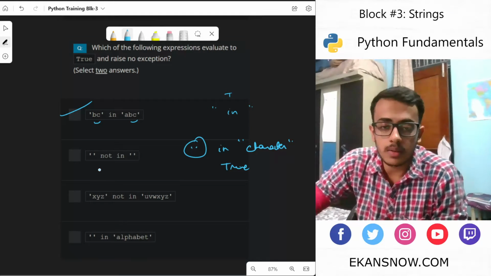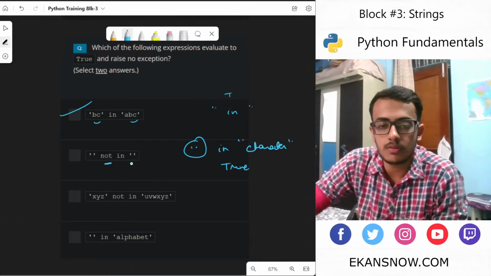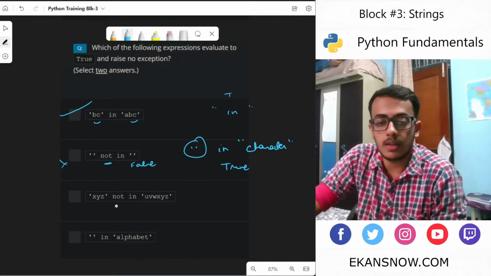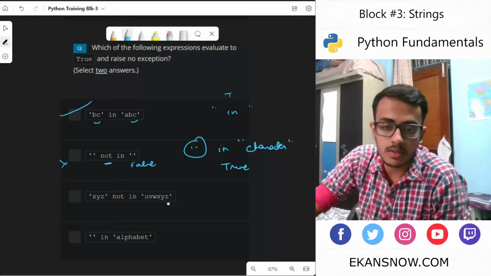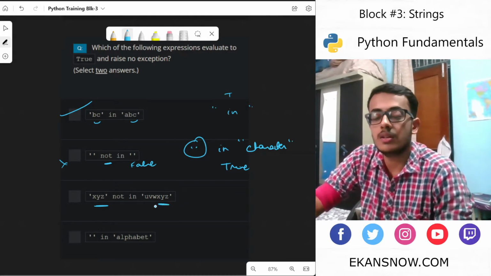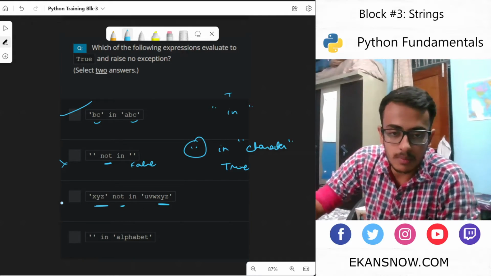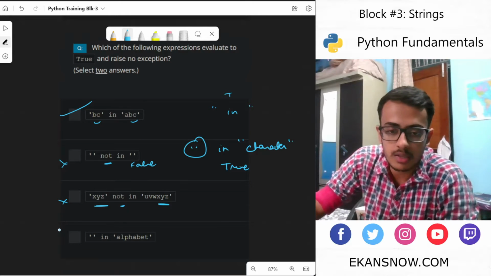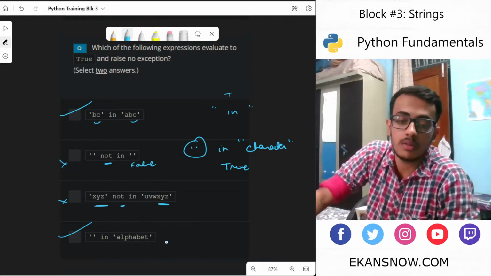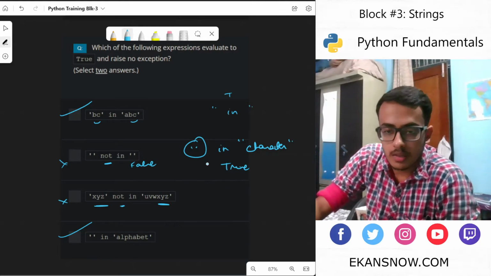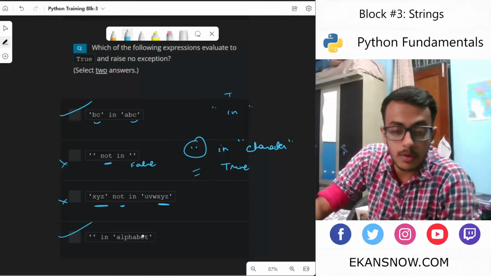But what they have done is they have used not in between. That means this would result in false. As this is wrong, XYZ not in XYZ. Again, we can see XYZ present inside the string, but they have used not in between. That means this will result in false. That's not what we require. There are two answers we can directly cross check this one, but let's see the explanation. Okay, so the explanation would be the same as this one. Not going to repeat it.